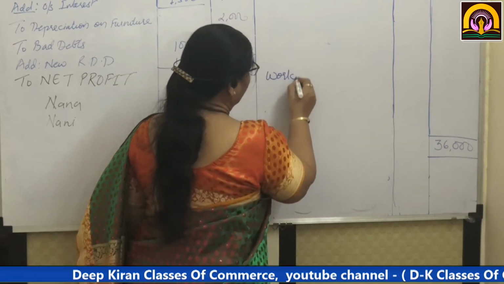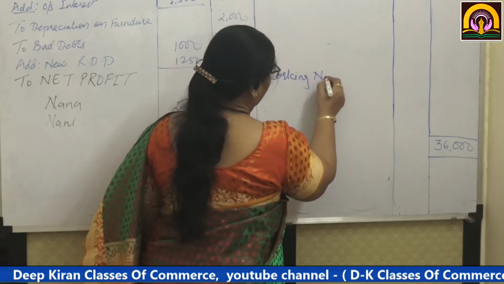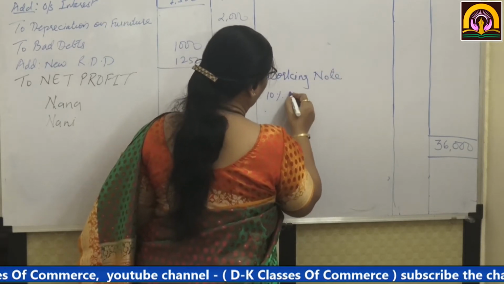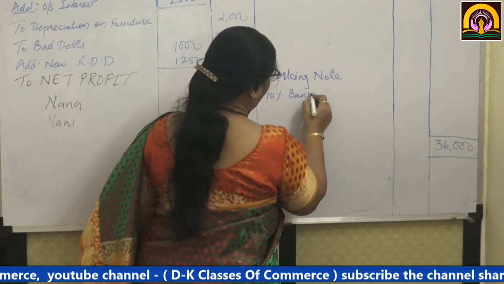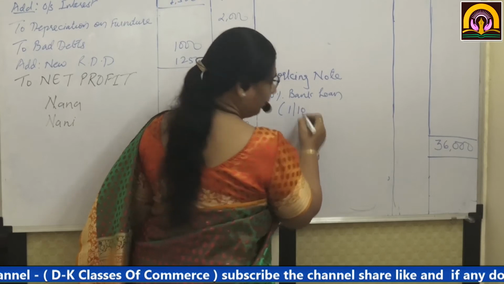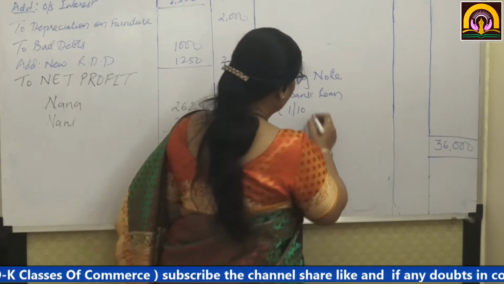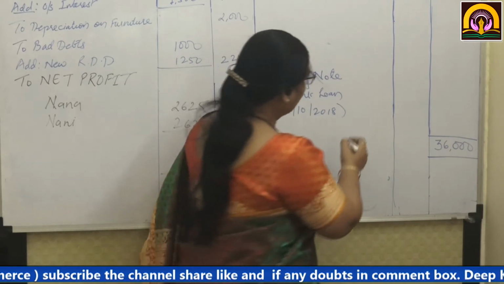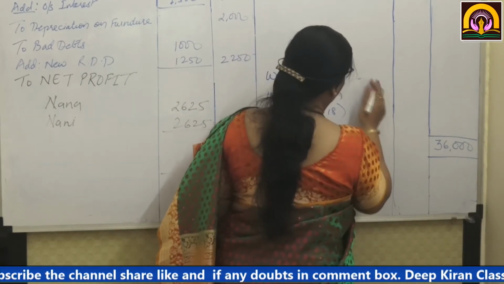Working note, 10% bank loan. What is the amount of bank loan? 30,000.